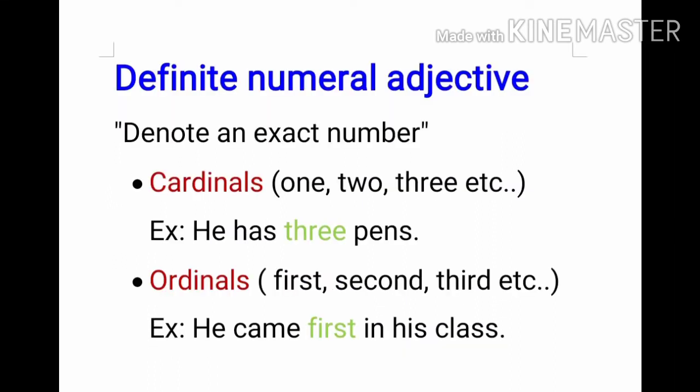The first kind of numeral adjective is definite numeral adjective, which denotes an exact number. It is further divided into two parts. Cardinal means, as it sounds, countable. That means 1, 2, 3. When the numbers are countable, we use cardinal numeral adjectives. For example, he has 3 pens. 3 is countable. When we define the order, we use ordinals. First, second, third. He came first in the class. When you can count, you use cardinals. When you define the order, you use ordinals. So definite numeral adjectives are those which denote an exact number.